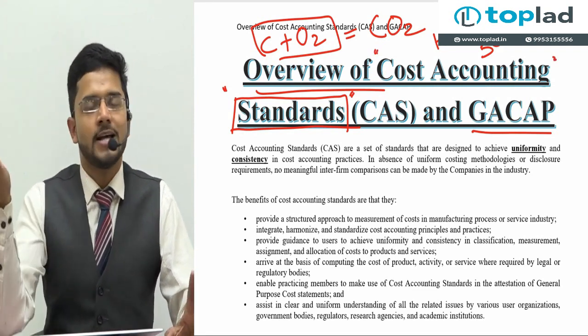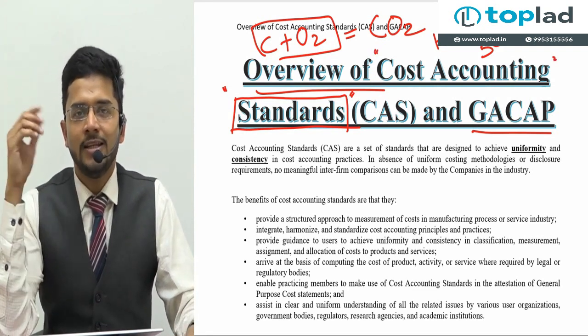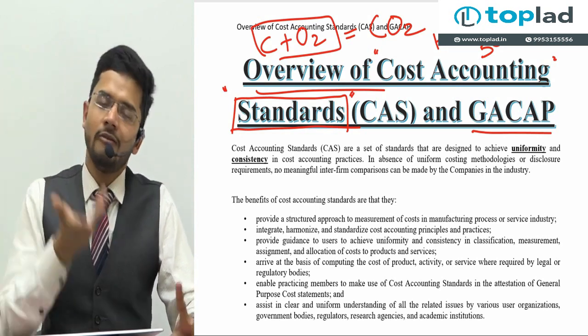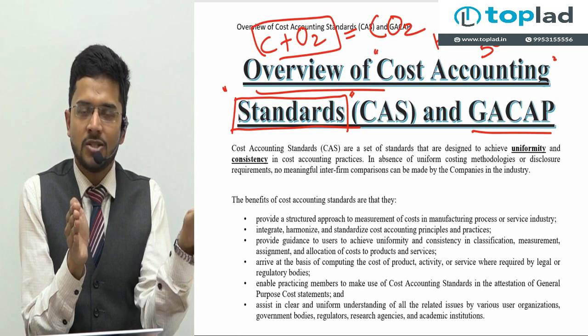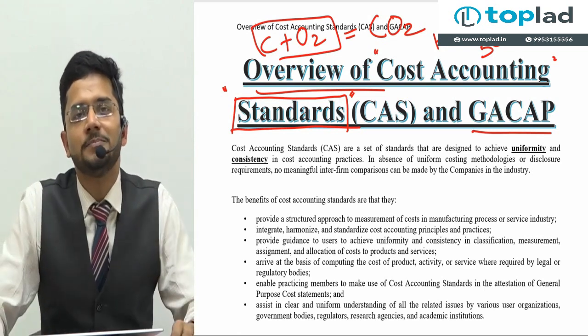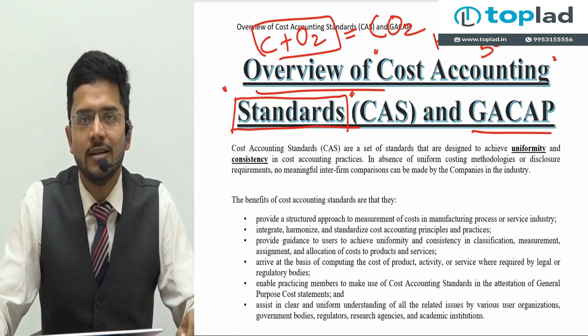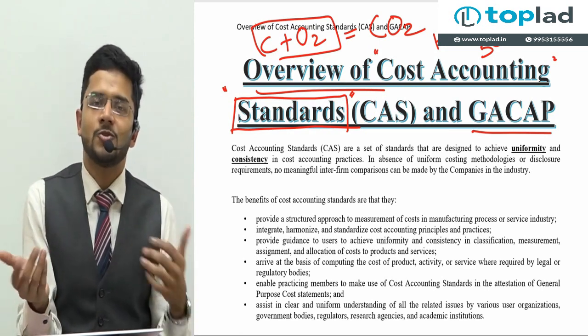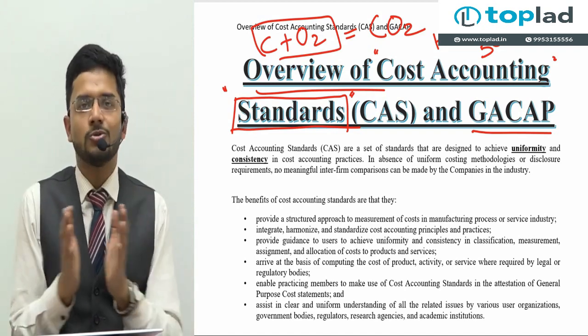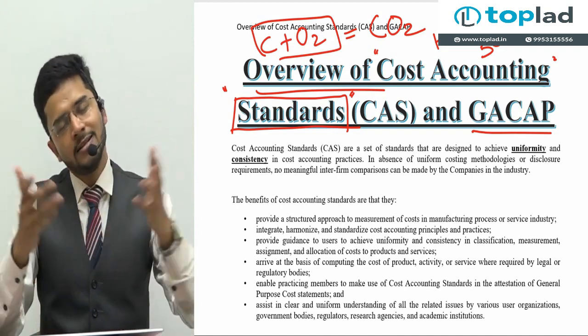And no rocket science, nothing very critical in it. Obviously, the standards which deal with cost accounting principles are known as cost accounting standards. Standards which deal with cost accounting principles are known as cost accounting standards. So this is the chapter which we are going to start now, cost accounting standards.